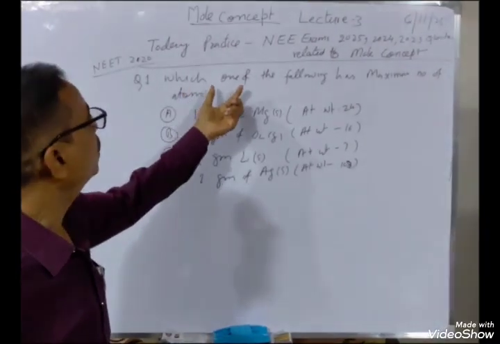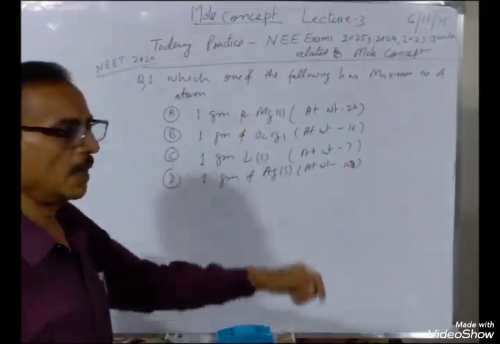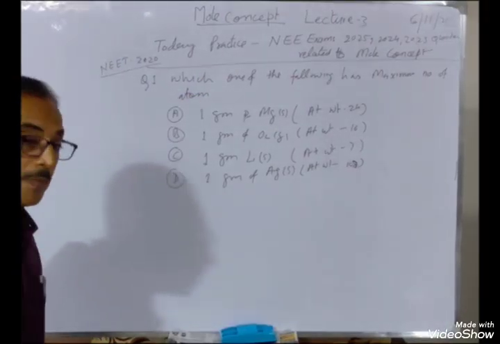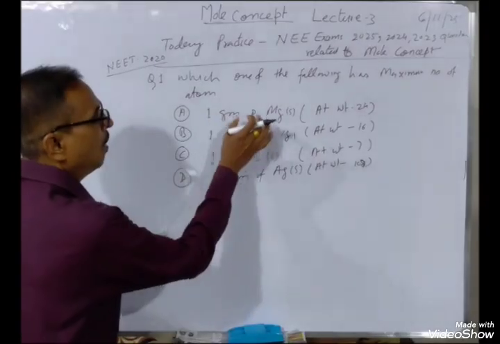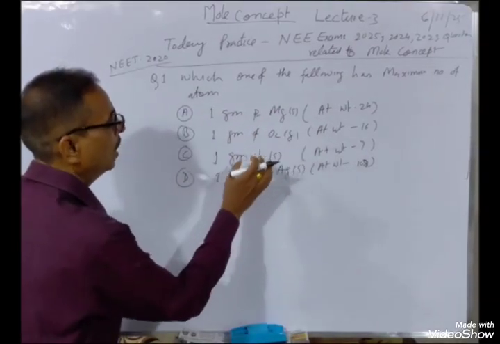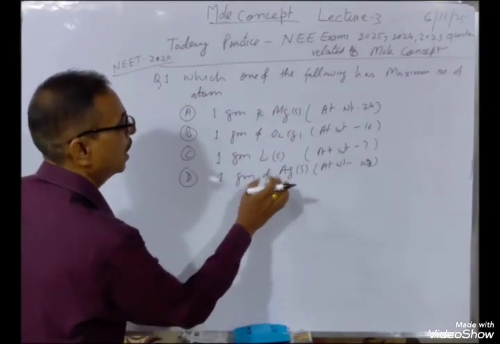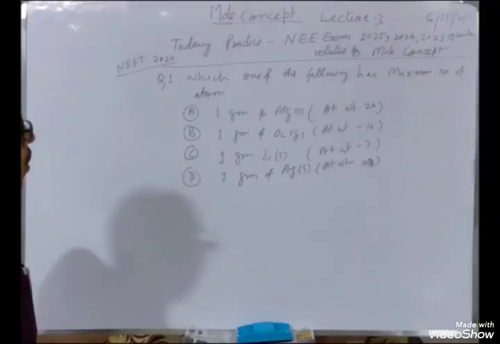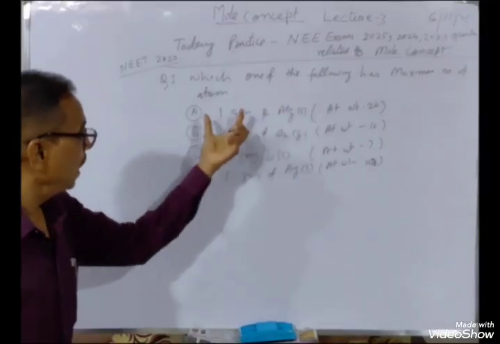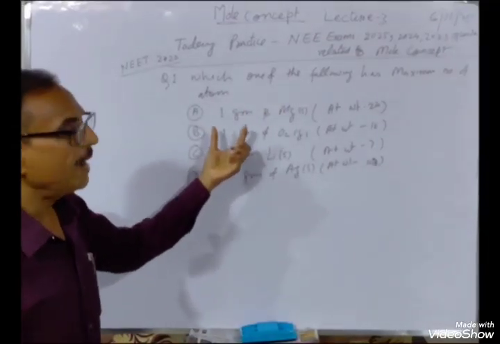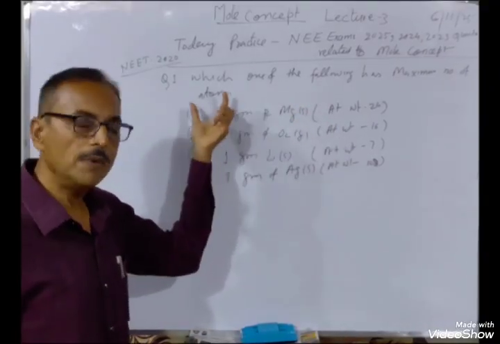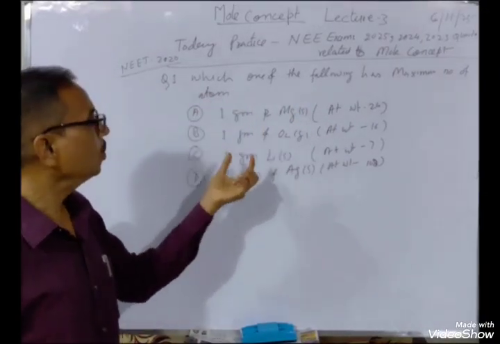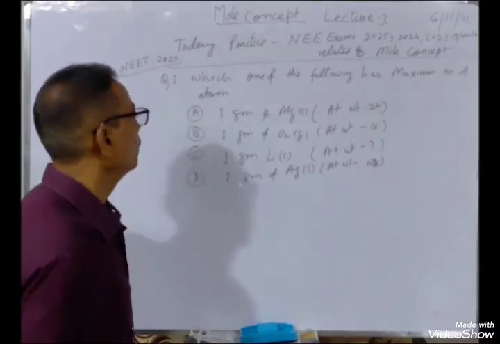Find which of the following has the maximum number of atoms. The weight is the same: 1 gram magnesium, 1 gram oxygen gas, 1 gram lithium metal, 1 gram silver metal. Among these, the one that has the maximum moles will have the maximum atoms. So let us see.